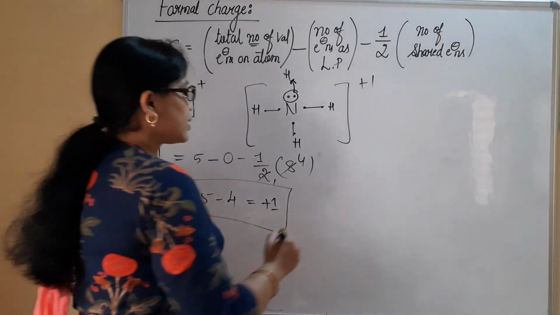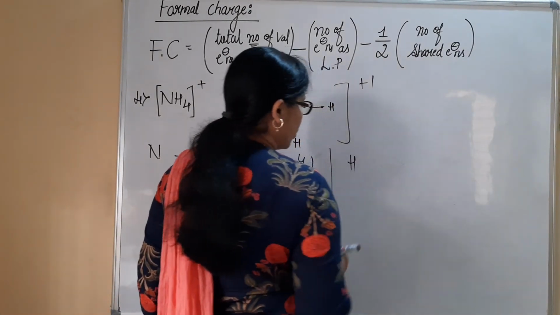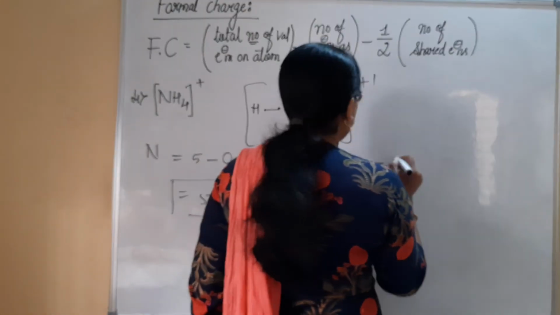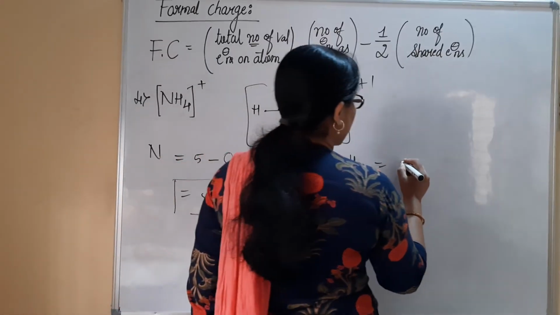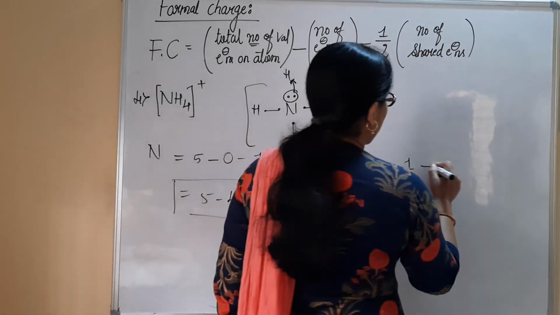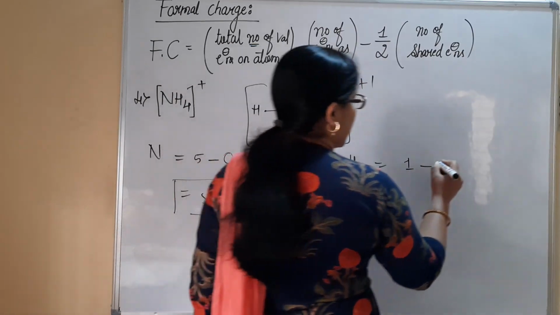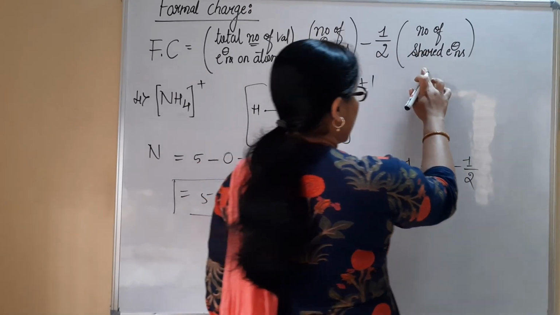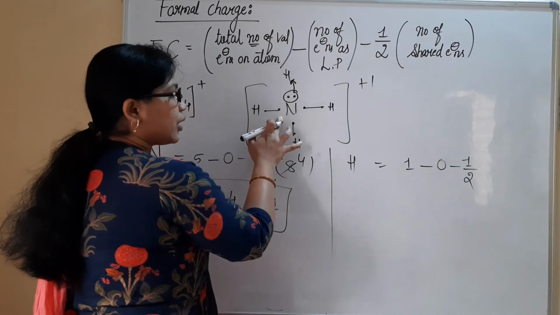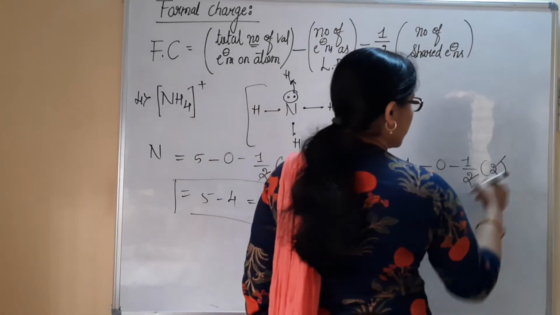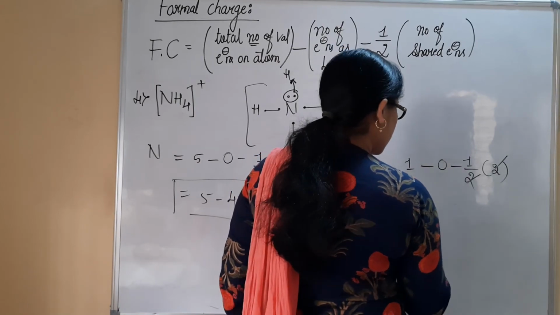Now let us understand how to calculate the formal charge on a hydrogen atom. When you consider hydrogen, the total number of valence electrons is 1. Only the one electron is present. Minus the number of electrons as a lone pair, 0, minus half the number of shared electrons, which we will consider as 2. 1 minus 1, this is 0.